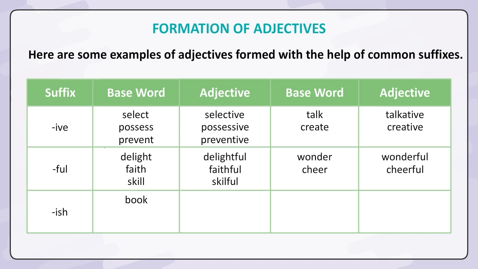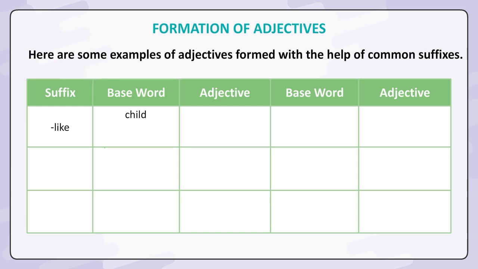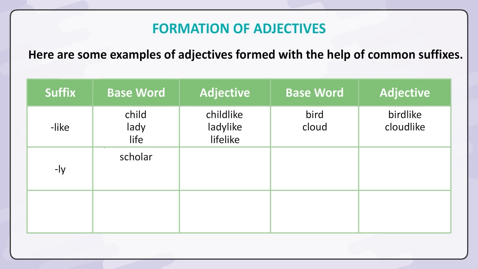ISH: book, bookish; self, selfish; child, childish; snob, snobbish; girl, girlish. LIKE: child, childlike; lady, ladylike; life, lifelike; bird, birdlike; cloud, cloudlike. LY: scholar, scholarly; coward, cowardly; day, daily; kind, kindly; deft, deftly.